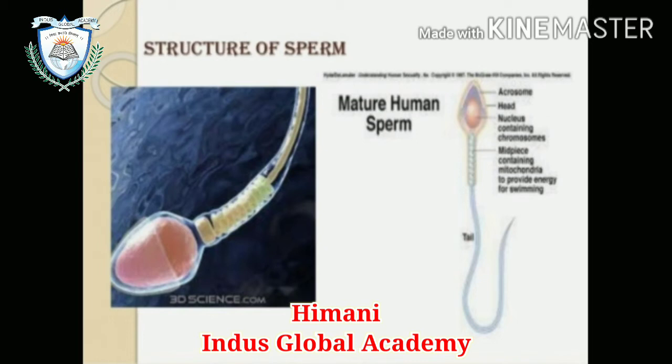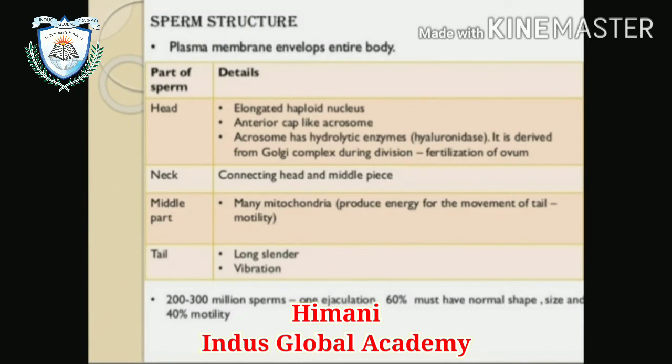Last is the tail. The tail helps in the movement of the mature sperm, because sperm is a mobile gamete and ovum is immobile, it cannot move. That's why only sperm move. Now sperm structure, as I told you, the plasma membrane envelops the entire body.